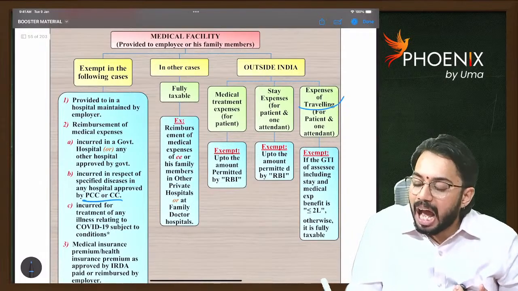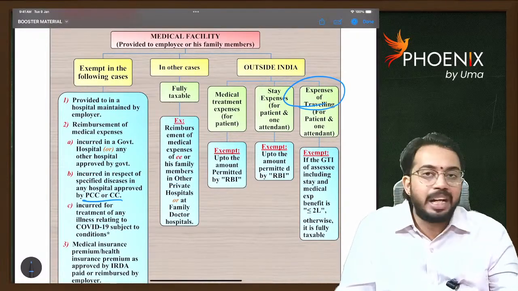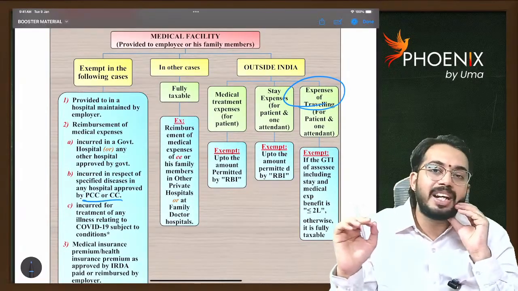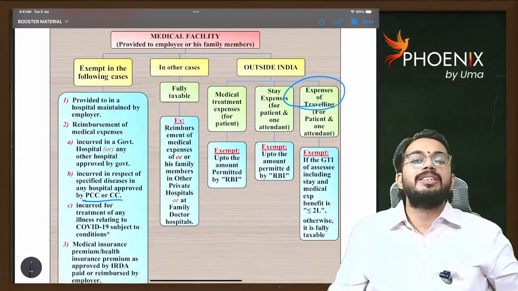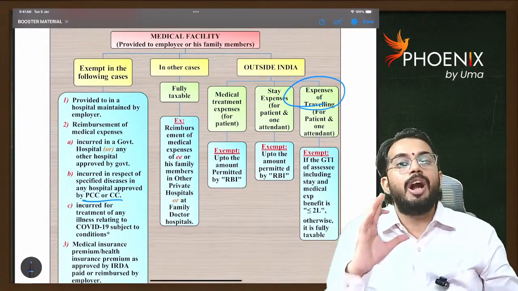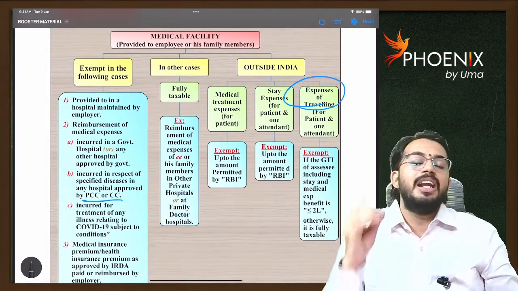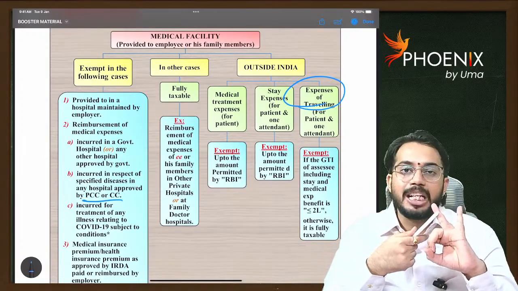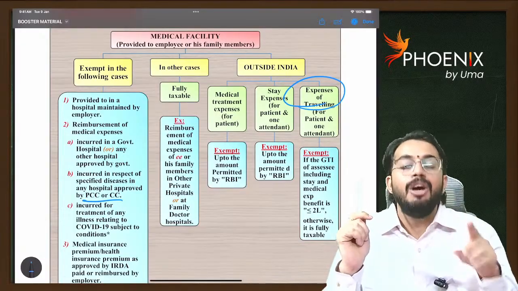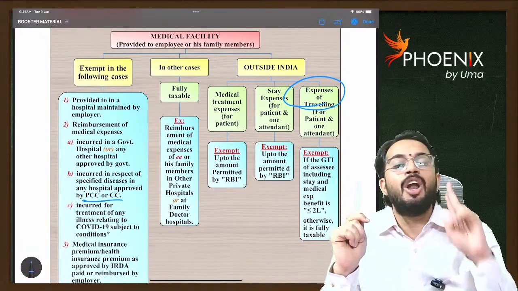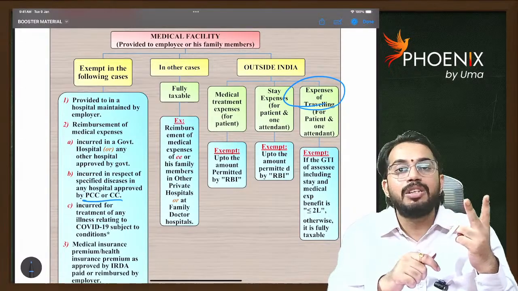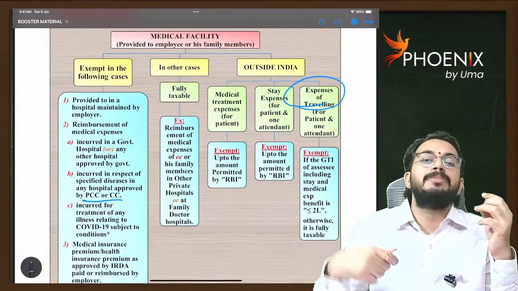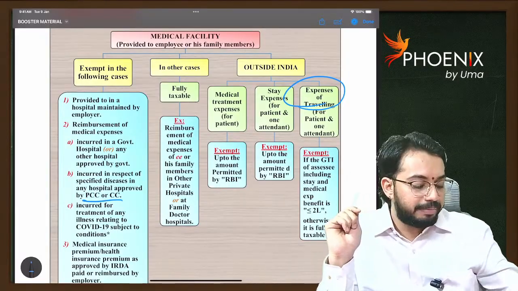Next, if any traveling expenses for medical facility outside India are reimbursed by the employer, then we will check the gross total income of the employee. If gross total income of the employee is less than or equal to 2 lakhs, then exempt. If gross total income is greater than 2 lakhs, then it is taxable to the employee. Another important thing, whatever stay expenditure and traveling expenditure, this benefit is available only for the patient and one attendant along with the patient. If for a second attendant also traveling expenditure and stay expenditure is reimbursed, that is fully taxable for the second attendant. Are you able to understand?